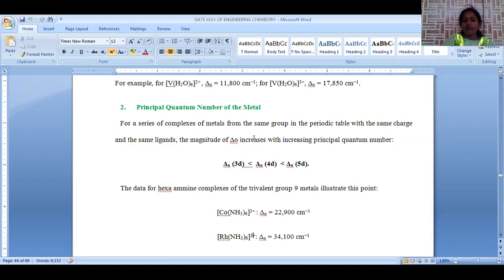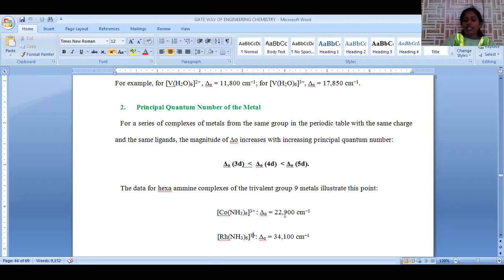In the periodic table, for the same charge and same ligand, the magnitude of delta O increases with increasing principal quantum number. When we go from cobalt to rhodium, cobalt is the complex of the 3d series and rhodium is the 4d series.